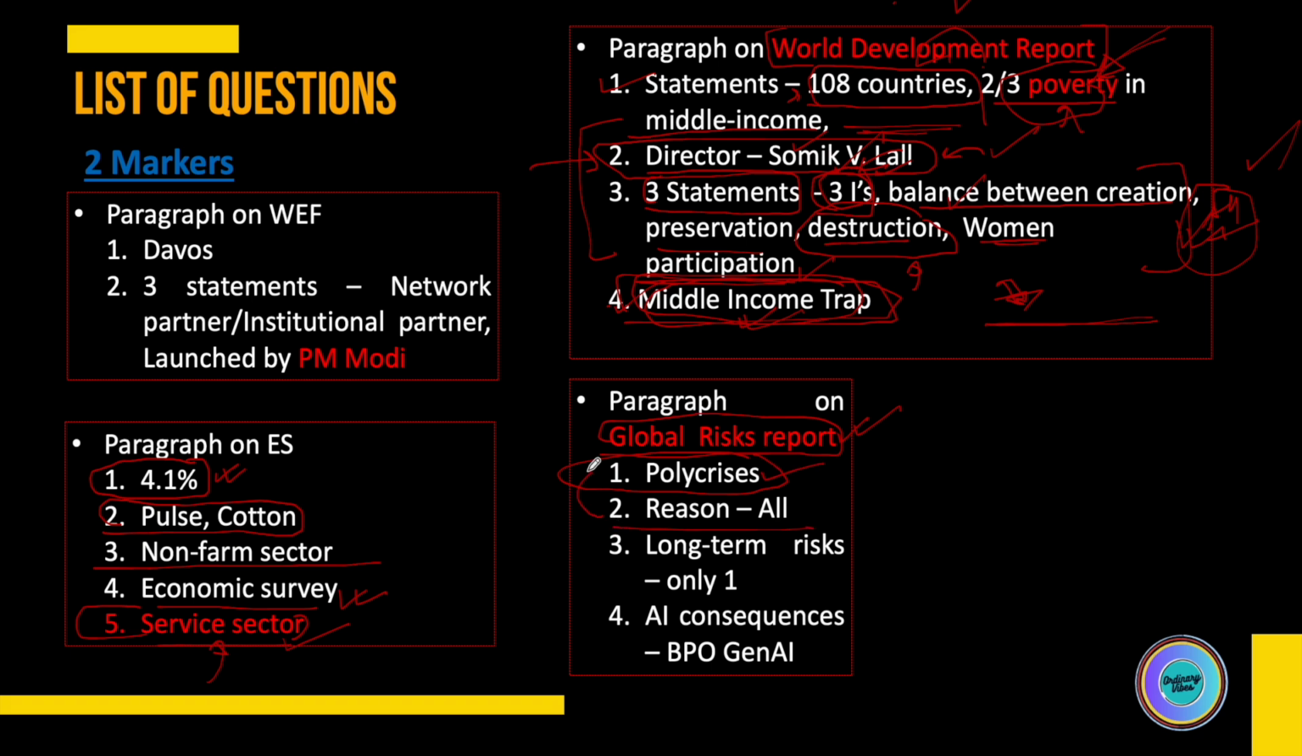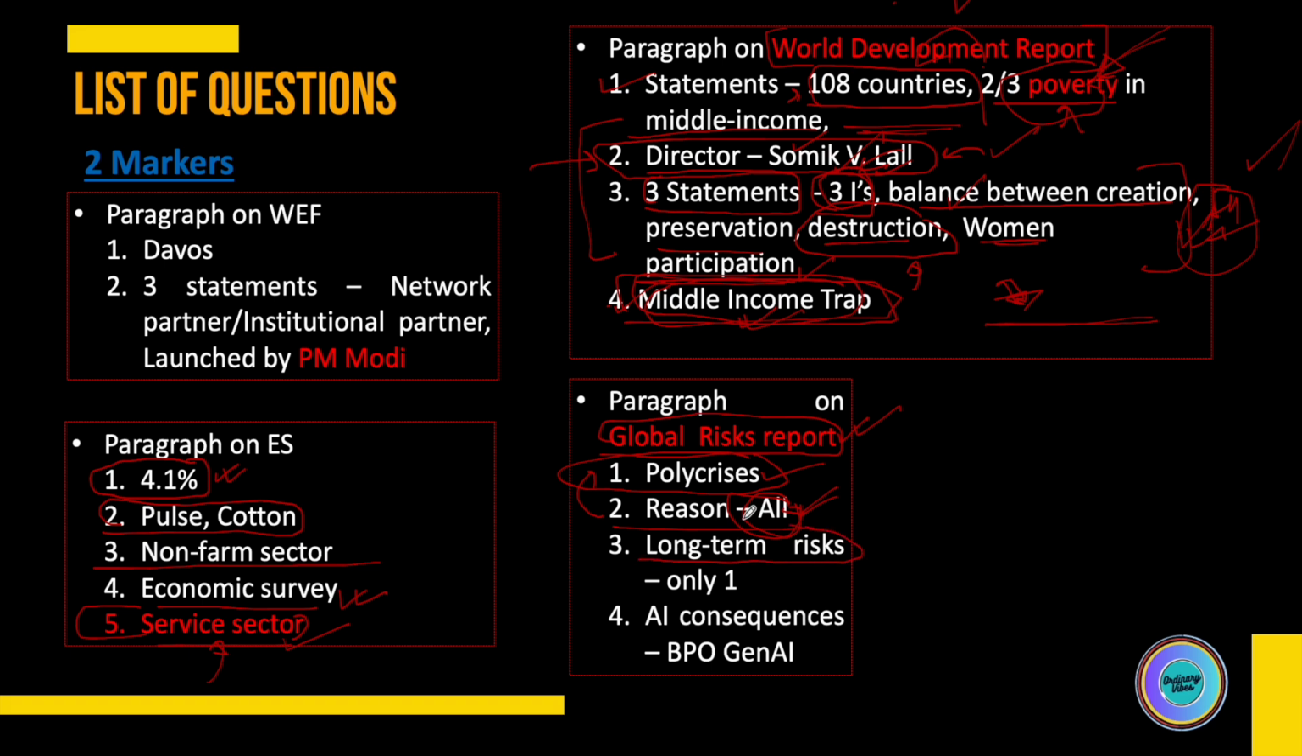Second, it was asked what the reason for this kind of polycrisis is, and there were three statements. All three were generic statements: geopolitics, COVID, these kinds of statements. So it's safe to take a calculated risk in these kinds of questions where all options are generic, and you generally mark all as the answer. So all is the correct answer for that.